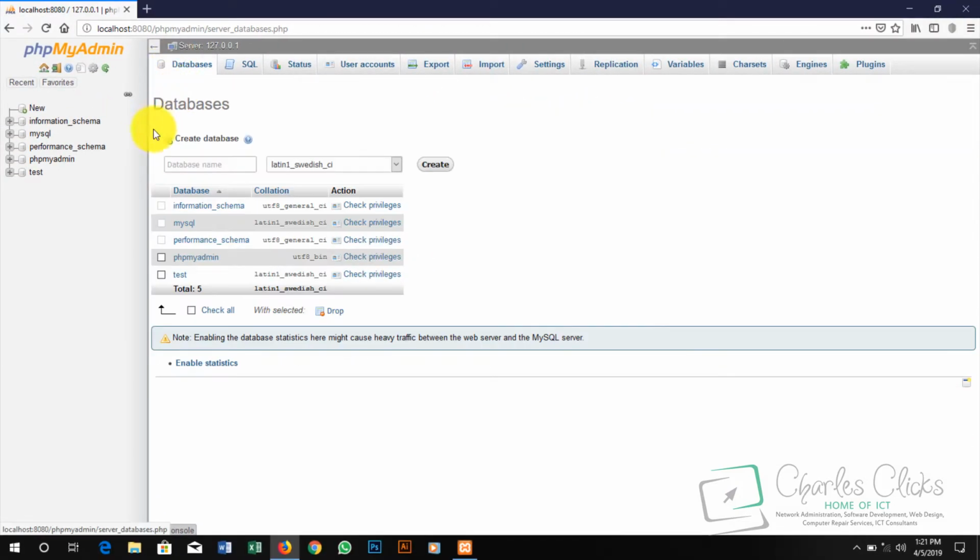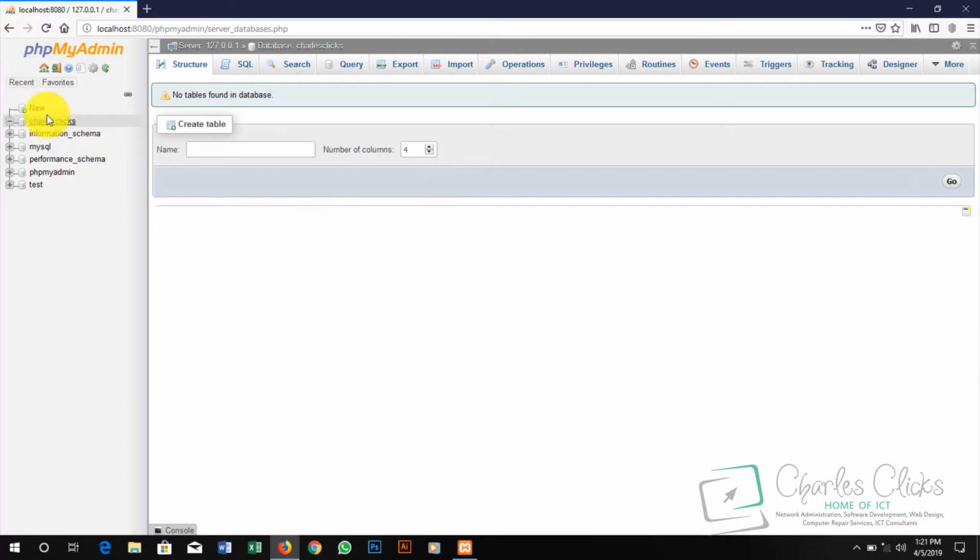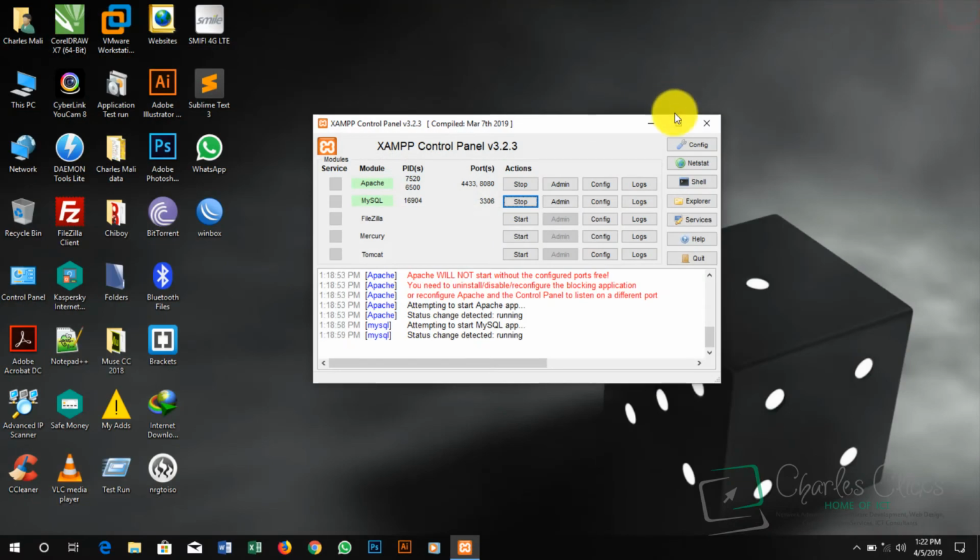So this is where we create a database for our project. We'll be going with our project's name. So we're going to make our project name Charles Clicks. Charles Clicks. This is our project name. And then we have to create our database. So a database has already been created for Charles Clicks. I can now close this and close this.